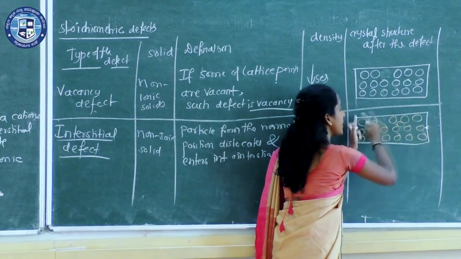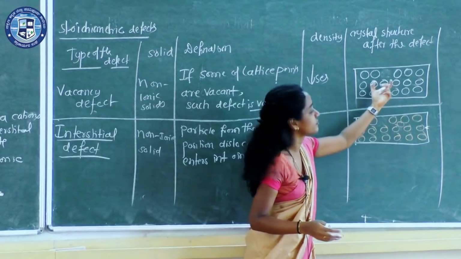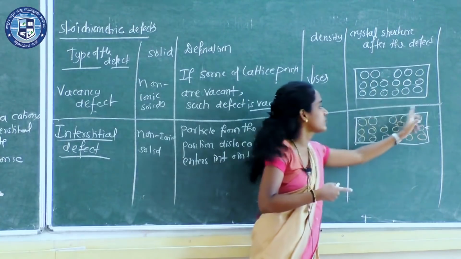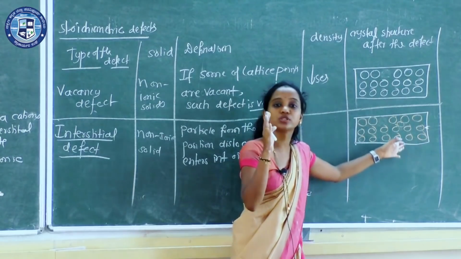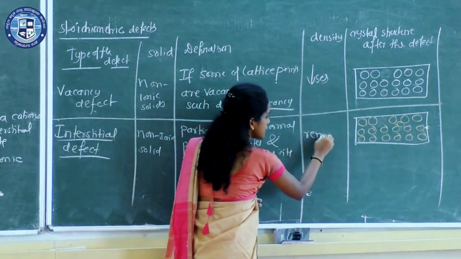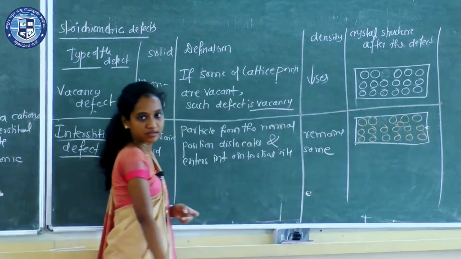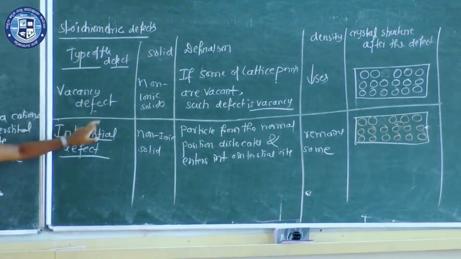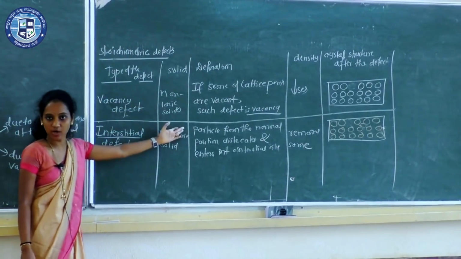So per unit volume, the number of atoms remains the same, whereas in the case of vacancy, one particle is less, so mass is less. But in this crystal, the number of atoms remains the same, the mass remains the same, and the density also remains the same. Clear? So under stoichiometric defects, vacancy defect and interstitial defect both exist only in non-ionic solids.